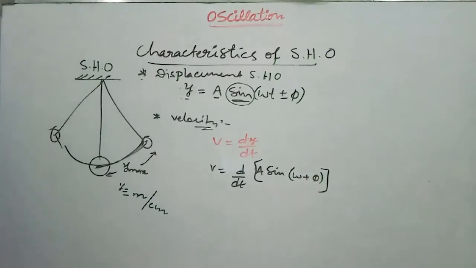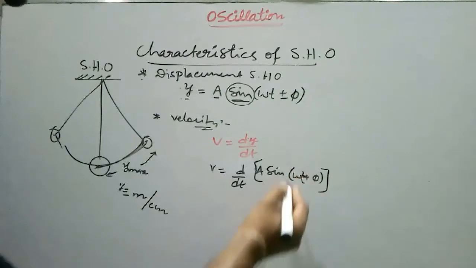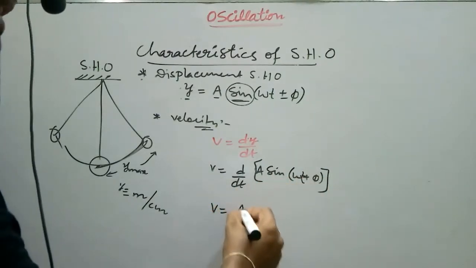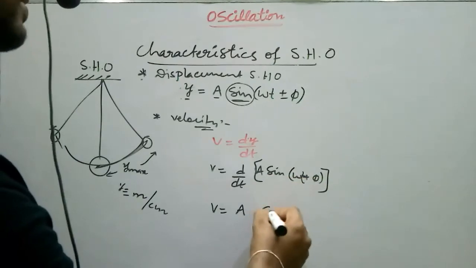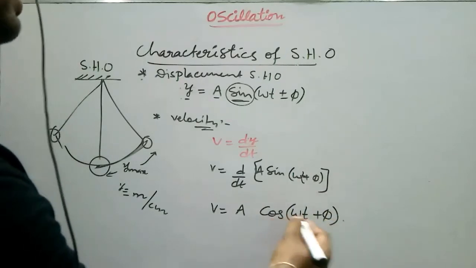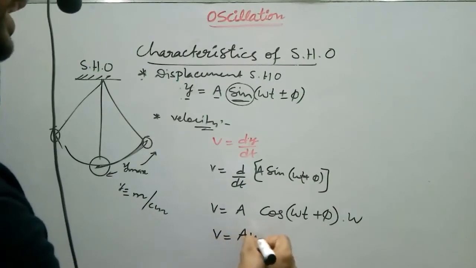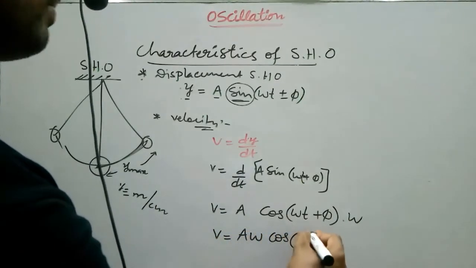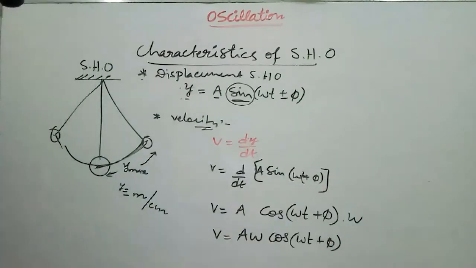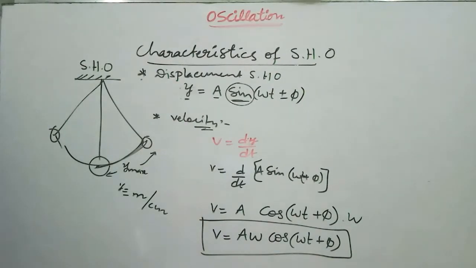If we differentiate with respect to time, the differentiation of a sine is cos, so cos of omega t plus pi into omega. We get v equal to a omega cos of omega t plus pi. This is the velocity equation for the simple harmonic oscillator or simple harmonic body. Now we discuss the acceleration term.